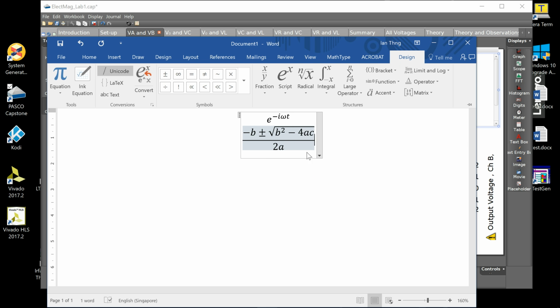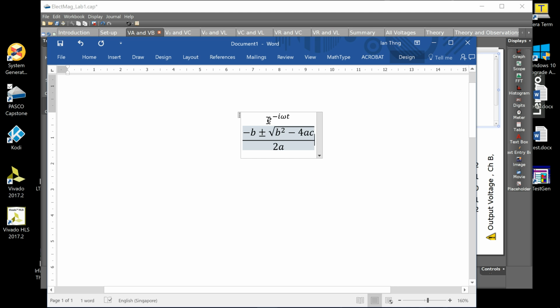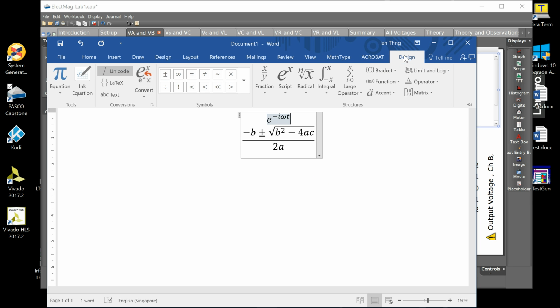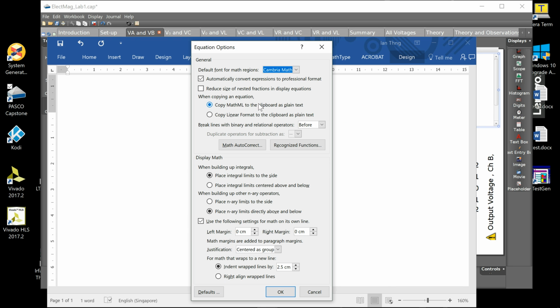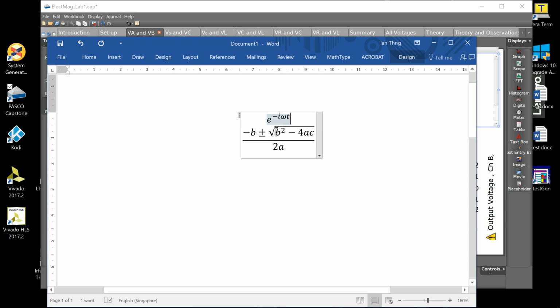I think I've got the equation. Now the next thing you would expect me to do is go to this down arrow key and choose this option. I've already chosen this option and it's already set. I'm going to say OK.